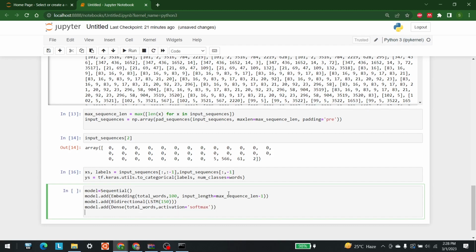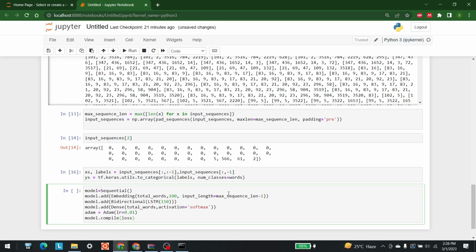Okay, so after that I'm going to write adam is equal to Adam with a learning rate of 0.01, and after that I'm going to compile the model, so model.compile, and loss is categorical_crossentropy, right?